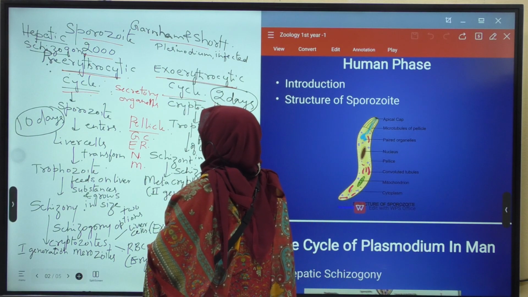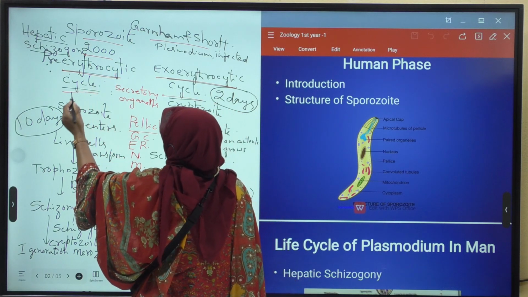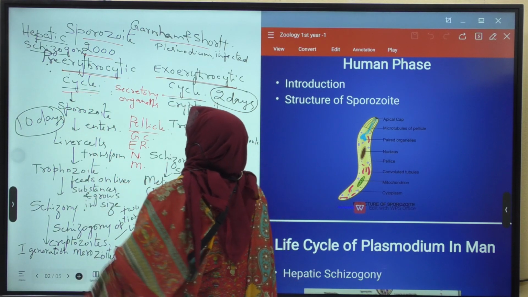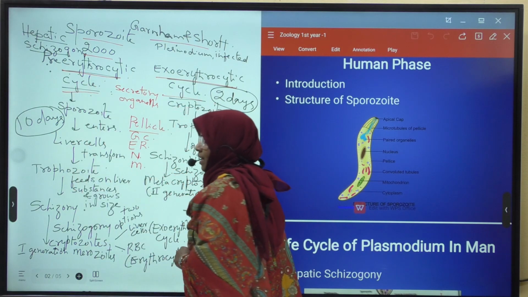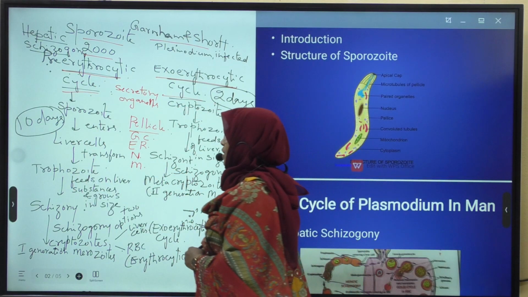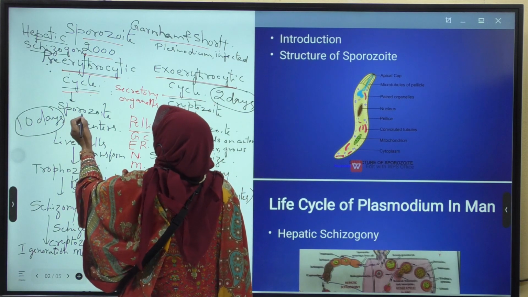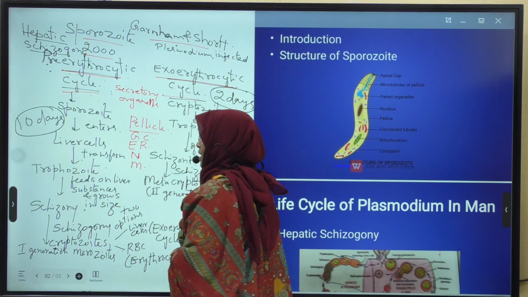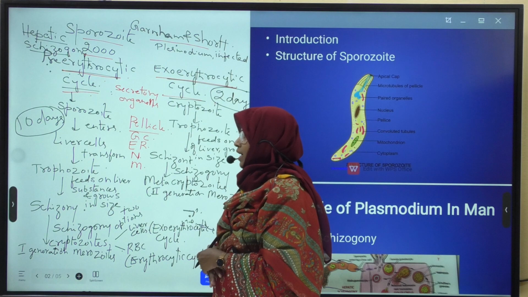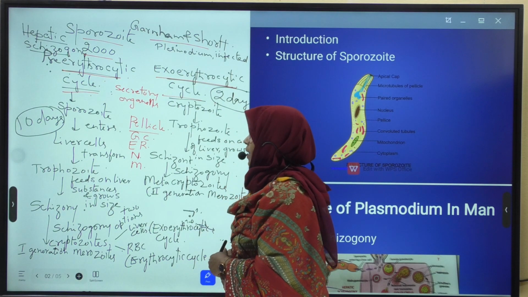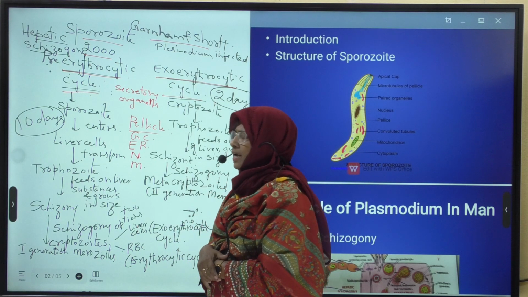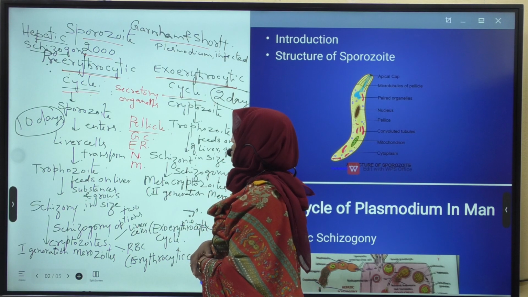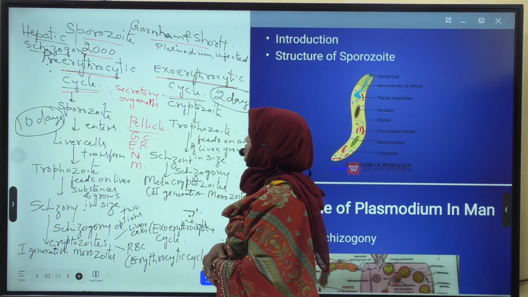Okay, now when the sporozoite enters into the liver cells, first we will discuss about the pre-erythrocytic cycle. All of you listen carefully. When the sporozoite enters into the liver cells of man, it transforms into a spherical shaped trophozoite, which is the feeding stage.